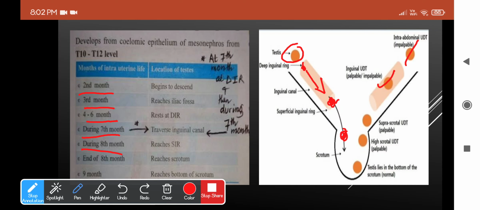And at the end of the 9th month, or usually immediately after birth, they tend to reach the bottom of the scrotal sac. So this is the timeline by which the descent of testes occurs in intrauterine life till birth.